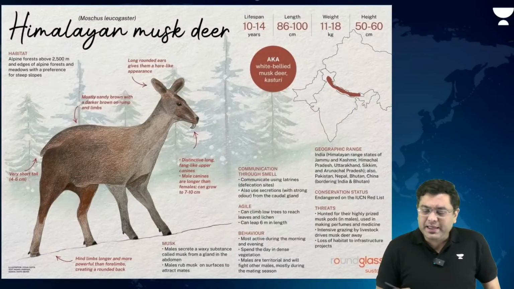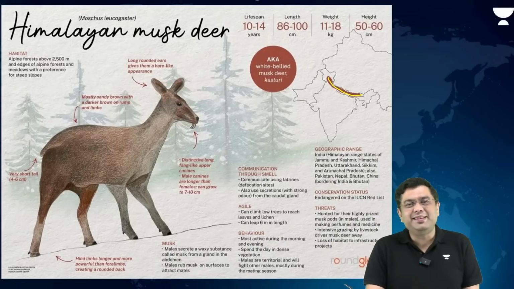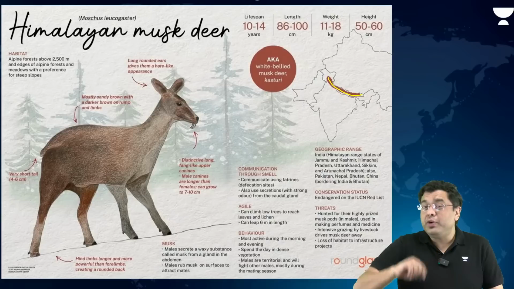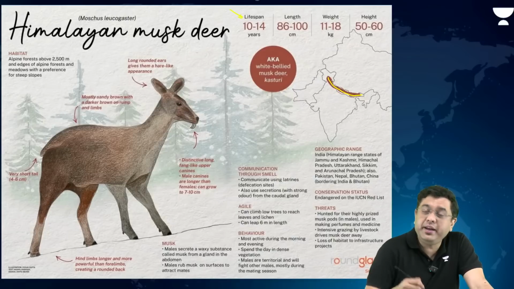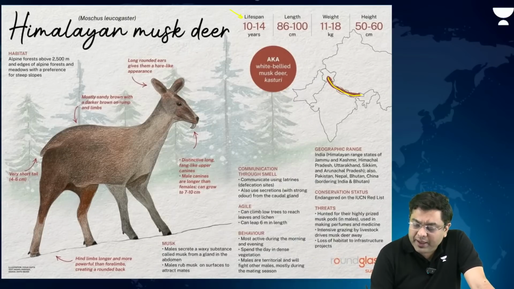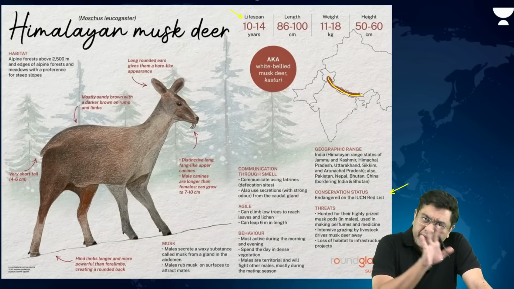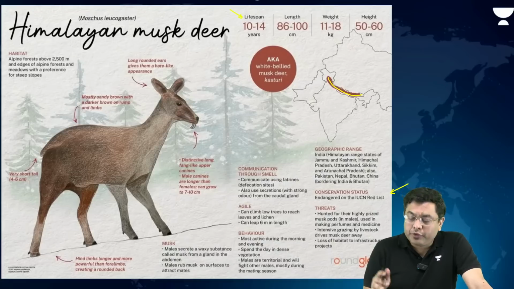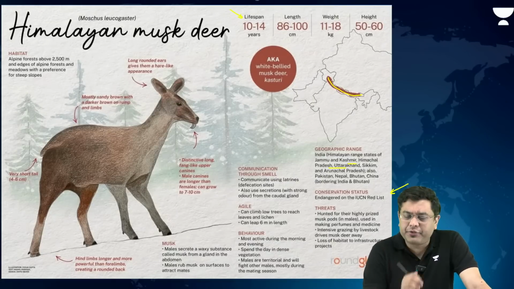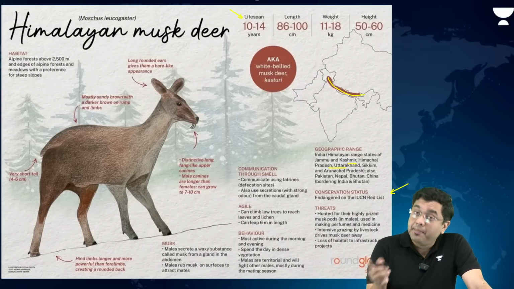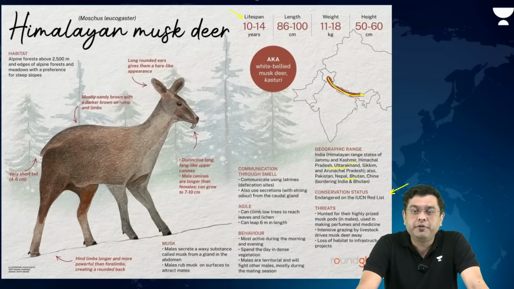Now, when we talk about musk deer, look at it. This is where the entire range of musk deer lies. Not to be found in the eastern Himalayan region across Arunachal. Lifespan of 10 to 14 years, right? IUCN list, endangered, and in which countries is it found? India and Nepal. So in Jammu Kashmir, Himachal Pradesh, Uttarakhand, Sikkim, some parts of Arunachal in the bordering areas, Pakistan, Nepal, Bhutan, and the region of Tibet, that is the area of China.